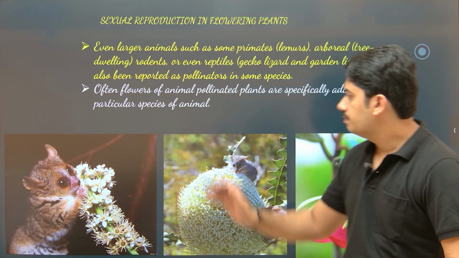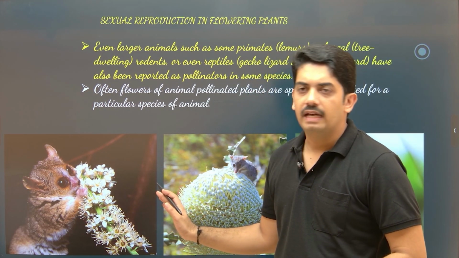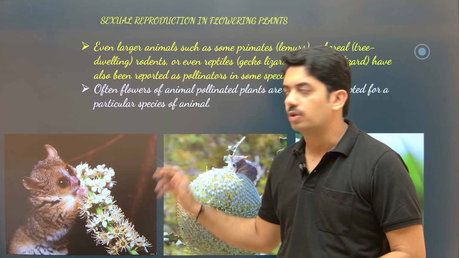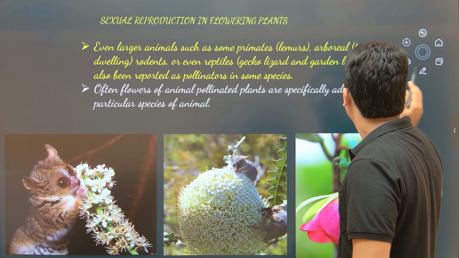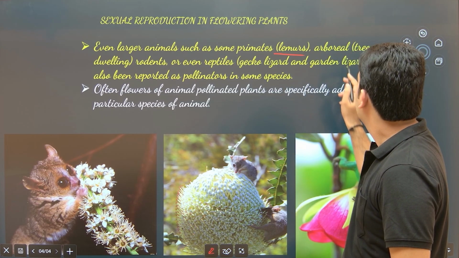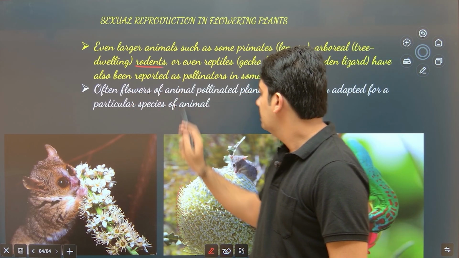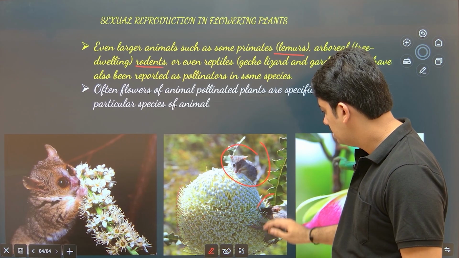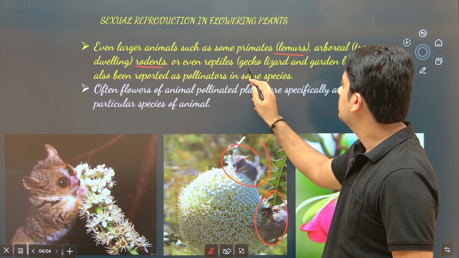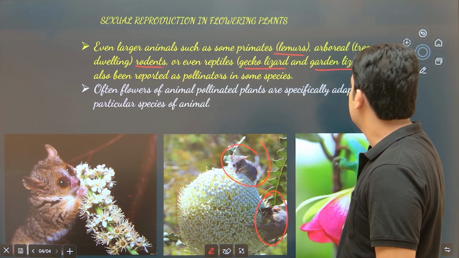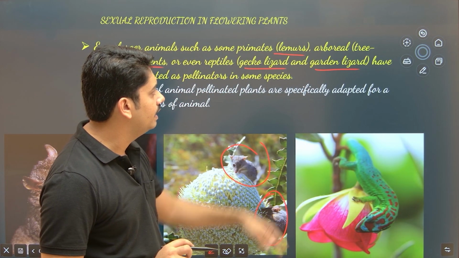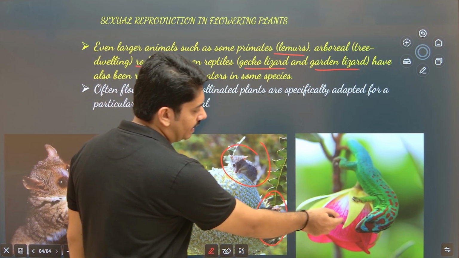Now just observe this. Here is one picture where you can observe a large animal pollinating the flower. It's a mammal, a lemur. It's a primate which sometimes undertakes pollination. Then arboreal, tree-dwelling rodents. Here you can see the rodents pollinating this flower. And sometimes lizards like the gecko and the garden lizard. Garden lizards are very common, but observe this gecko. It also sometimes undertakes pollination.